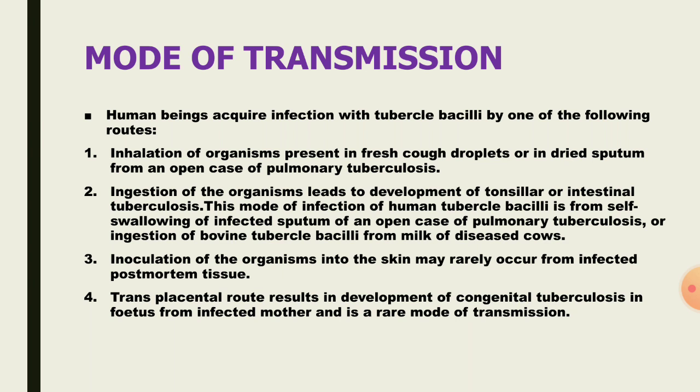Third, inoculation of organisms into the skin, which rarely occurs, for example from post-mortem tissues. When infected patient tissue carrying the tuberculosis infection enters a healthy person's skin, it gets inoculated in the skin and then spreads into the person. Next is the transplacental route, which means spread of tuberculosis from a mother to the fetus during pregnancy.